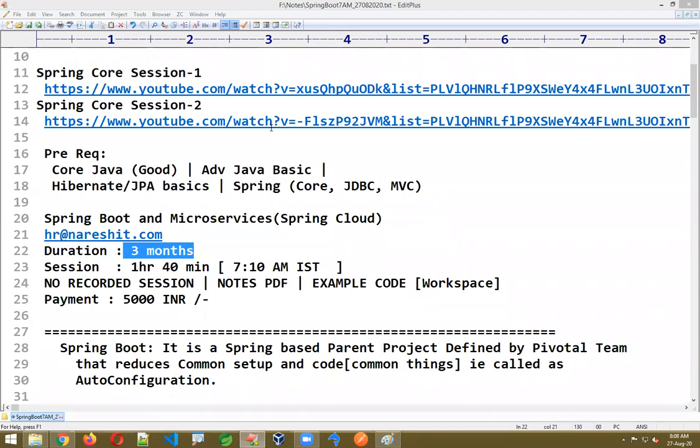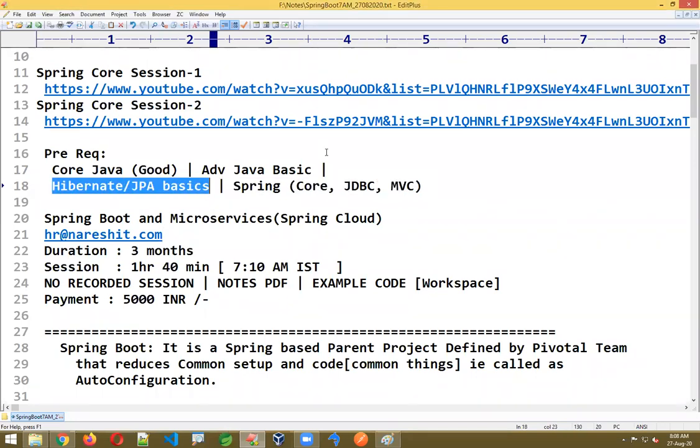I use the STS IDE completely, and I'll show how to do the setup. I'll explain Spring Data JPA completely. If you have Hibernate basic knowledge, fine, however we have to cover Data JPA from the beginning. This is the current session as of now. For Kubernetes, I'll give some videos that you can go through. Timing will be fixed.